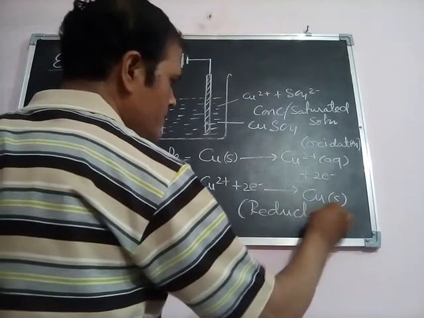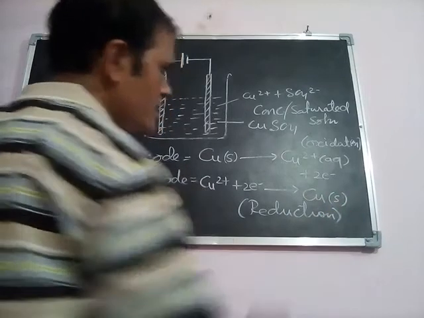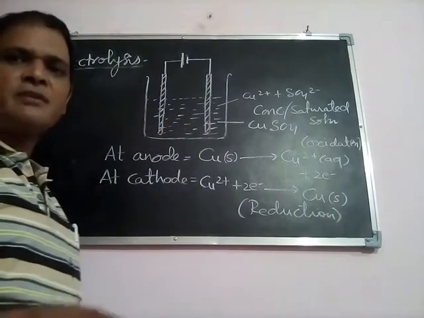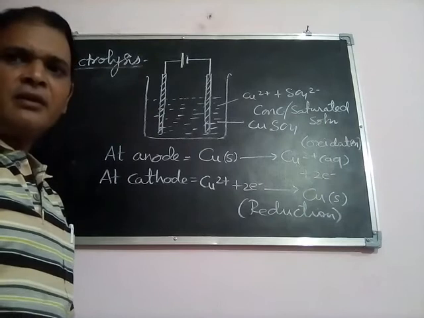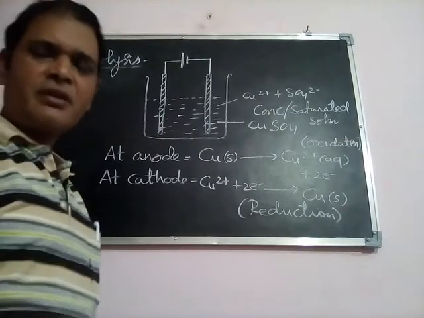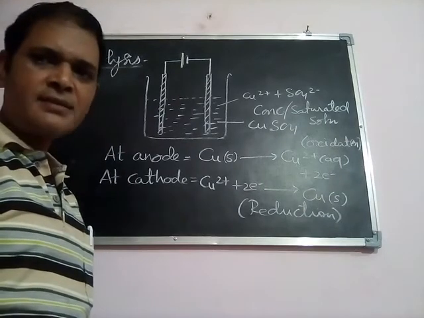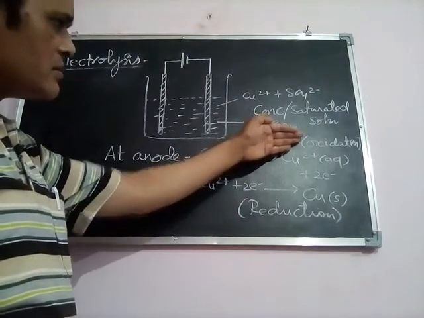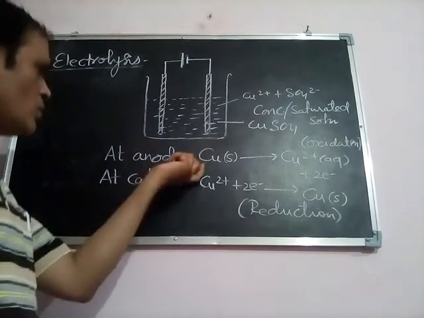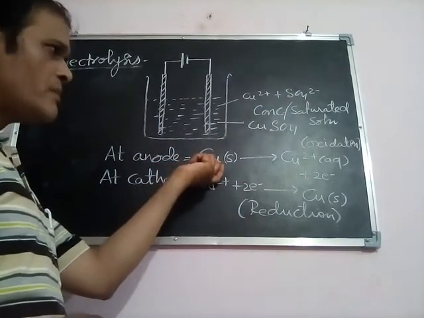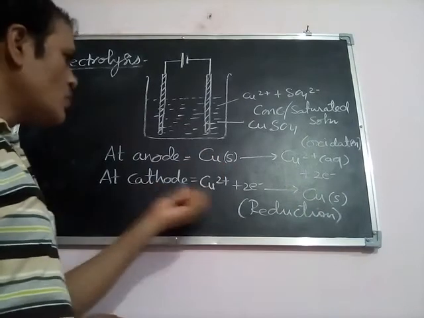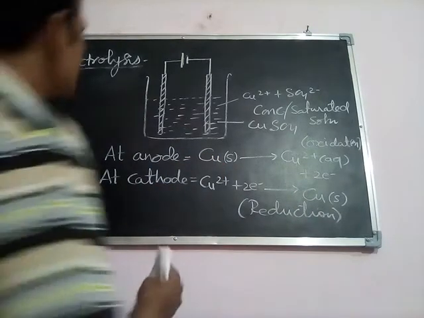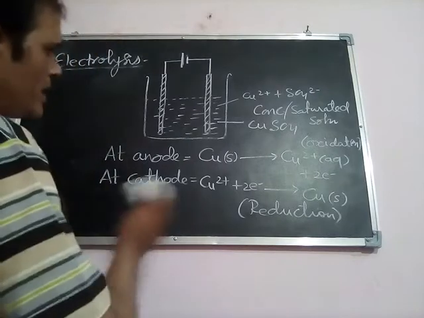In this particular case, we can say that the electrode at which oxidation reaction takes place is known as the anode, and the electrode at which the reduction reaction takes place is known as the cathode. So here, this is the anode, and at the anode oxidation of copper is taking place, and at the cathode the reduction of copper is taking place. So this is the electrolytic cell.